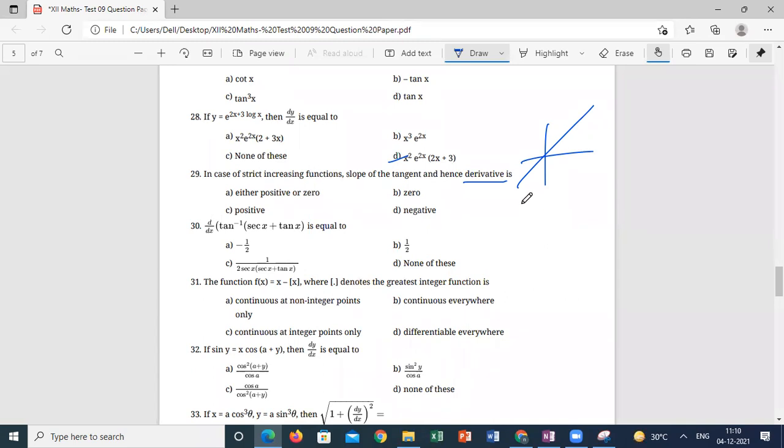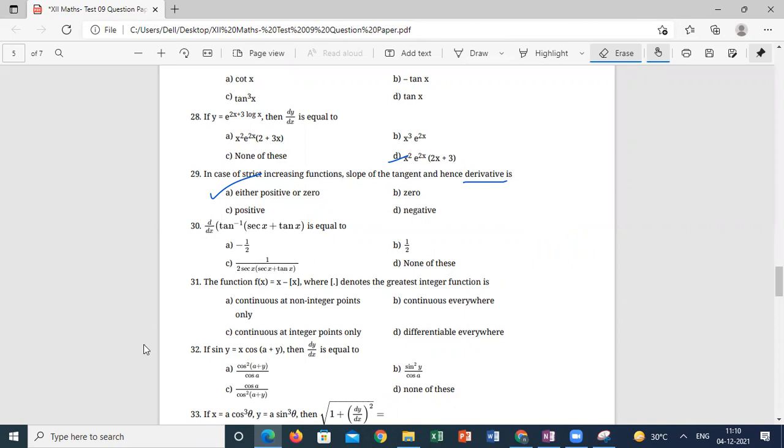If I take the x square function, it is not strictly increasing. x cube is strictly increasing. This is the graph of x cube. See here, from negative infinity to positive infinity, it is strictly increasing. What is the differentiation at 0? 3x square, it is 0 only. So either positive or 0. Either positive or 0, not only positive.